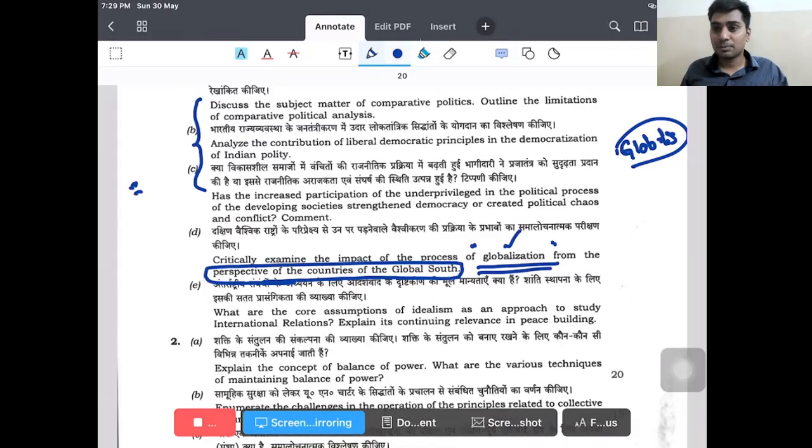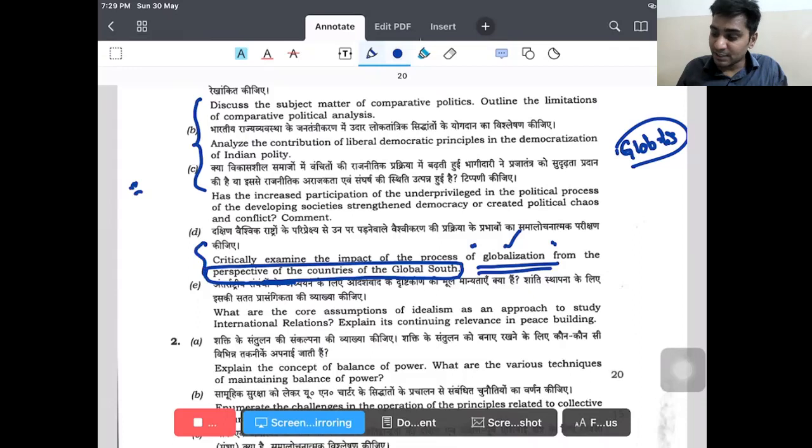So the causes of poverty today in the global south, as per A.G. Frank and Samir Amin, remember the names I said while I was discussing the theoretical model of Marxism. As per them, the global south has become poor and has been continuously exploited because of the global northern countries. So globalization is one phenomenon where the dominance of certain classes, that is the core states, is continuing in the global south.